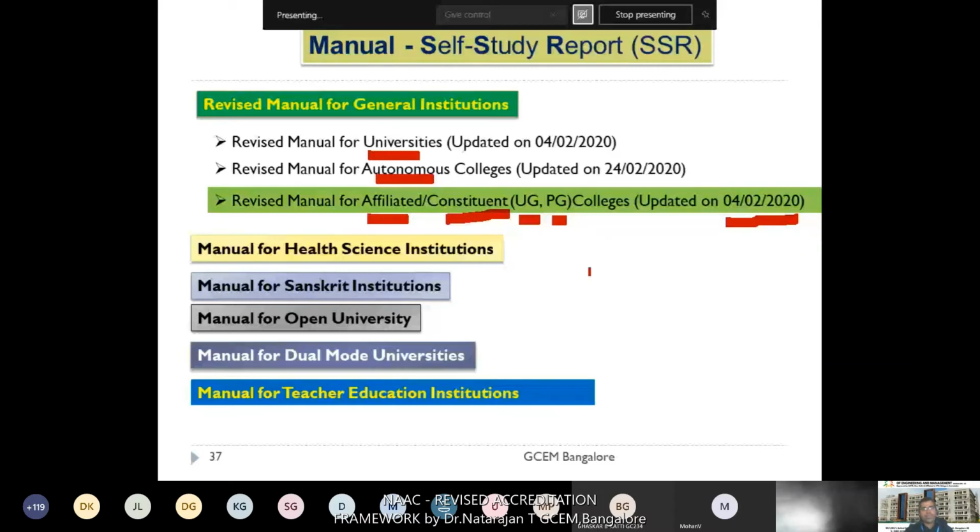Then there is a manual for health science institutions, Sanskrit institutions, Open University, dual mode university. In addition, if you are from a teacher education institution, you have to choose the particular appropriate manual for your college.